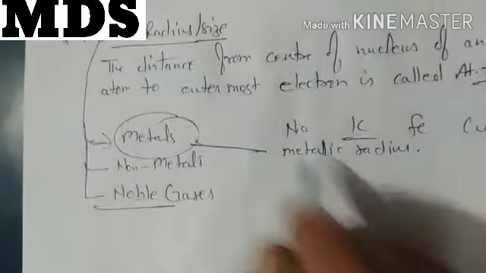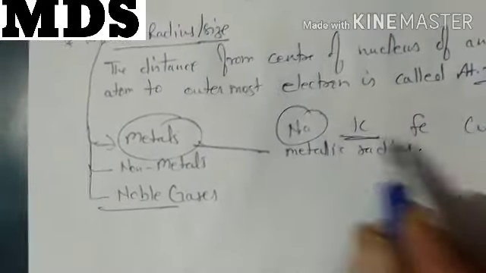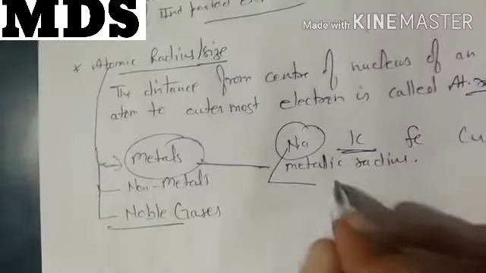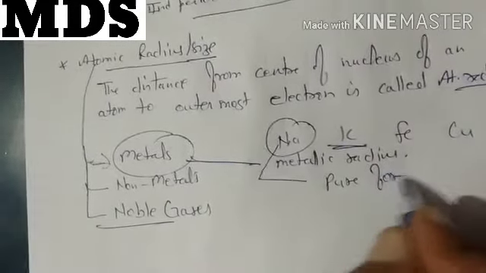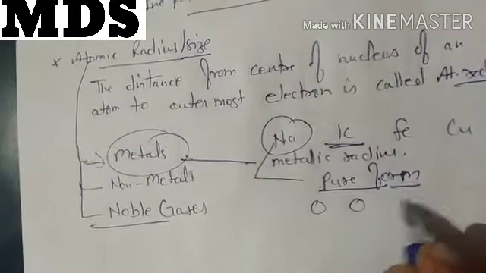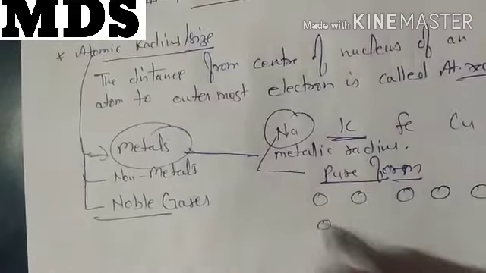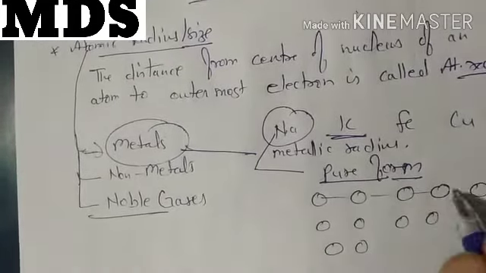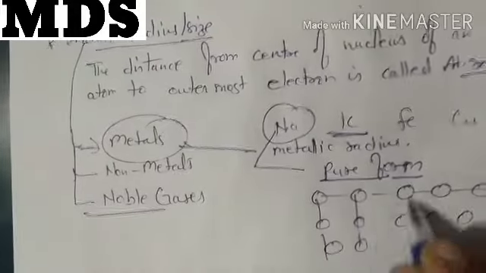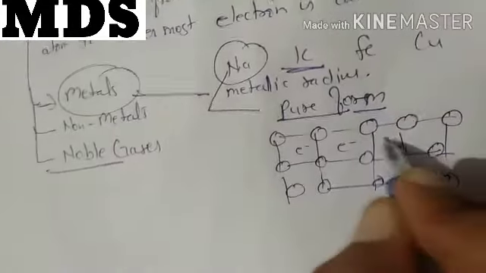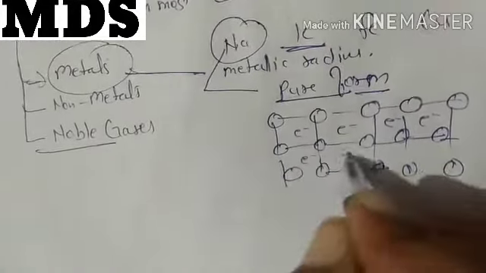What is metallic radius? Whichever metal we want to measure the radius of, we take that metal in pure form first. In pure form, the atoms of metals are arranged in a perfect pattern, and electrons are available in the voids.